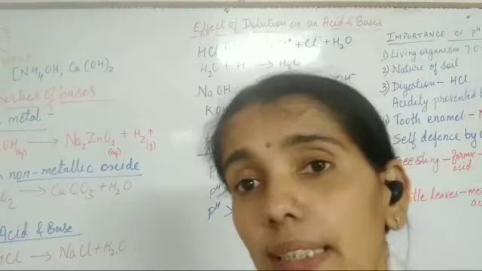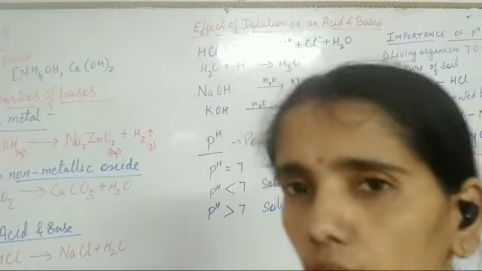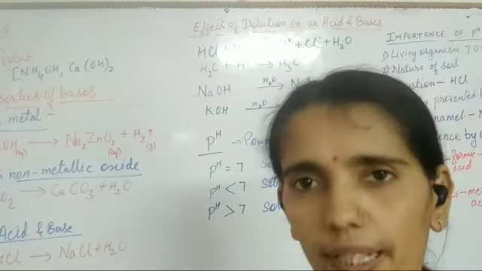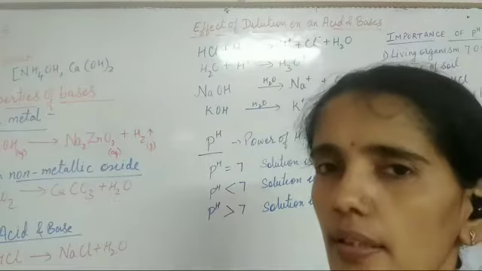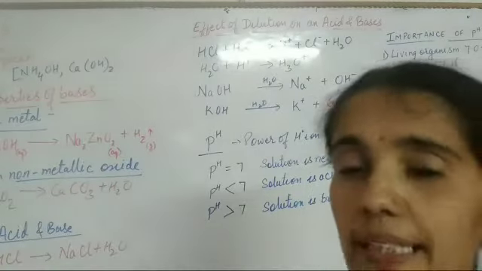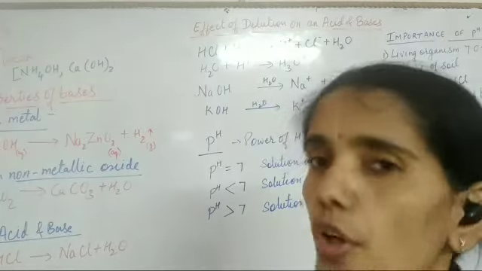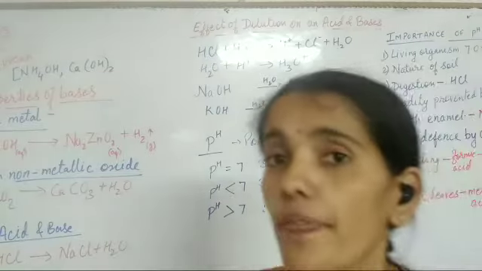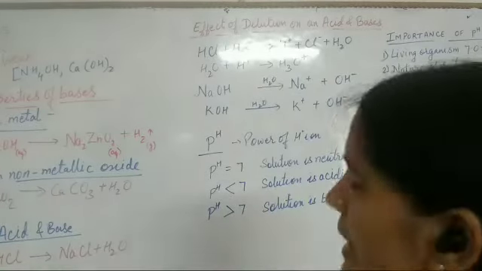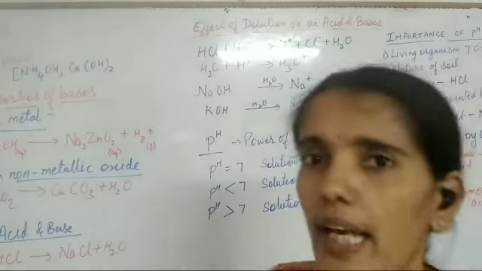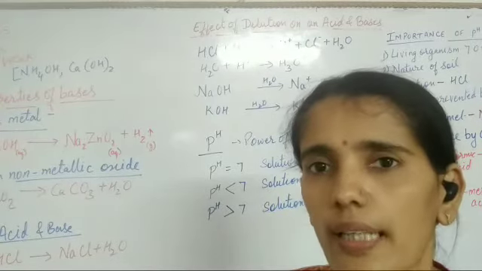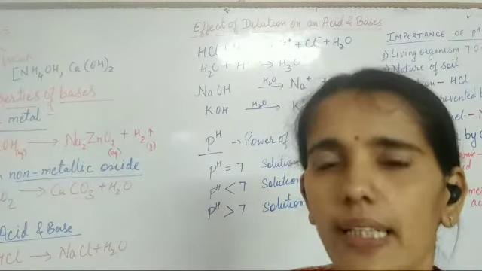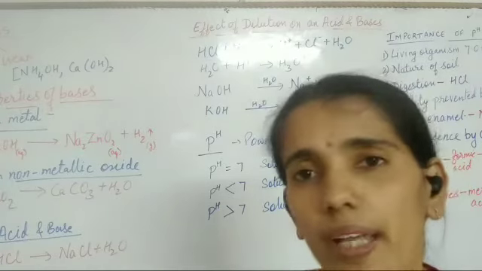Now, what is the effect of dilution, or we can say what will happen when an acid or base is added in water to form a solution? See, simple thing. We say that dry gas does not show acidic property, dry HCl, dry H2S. Why?